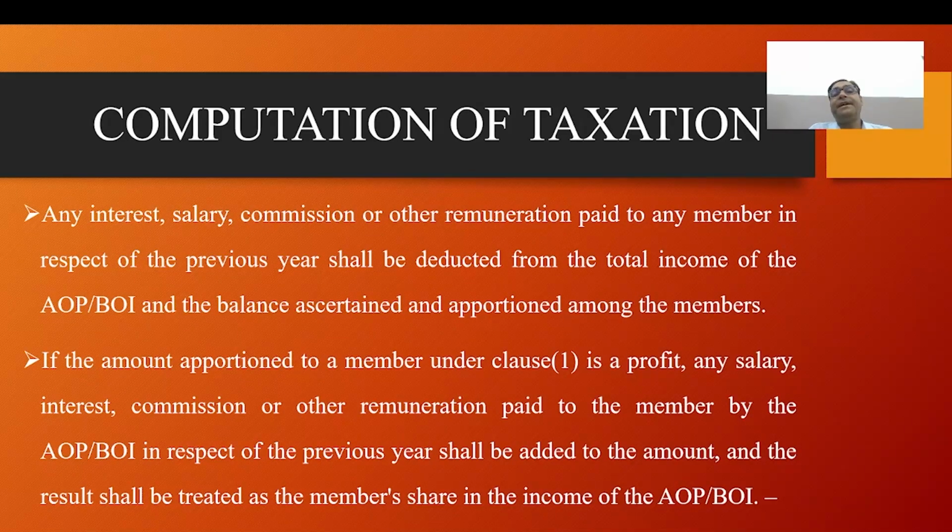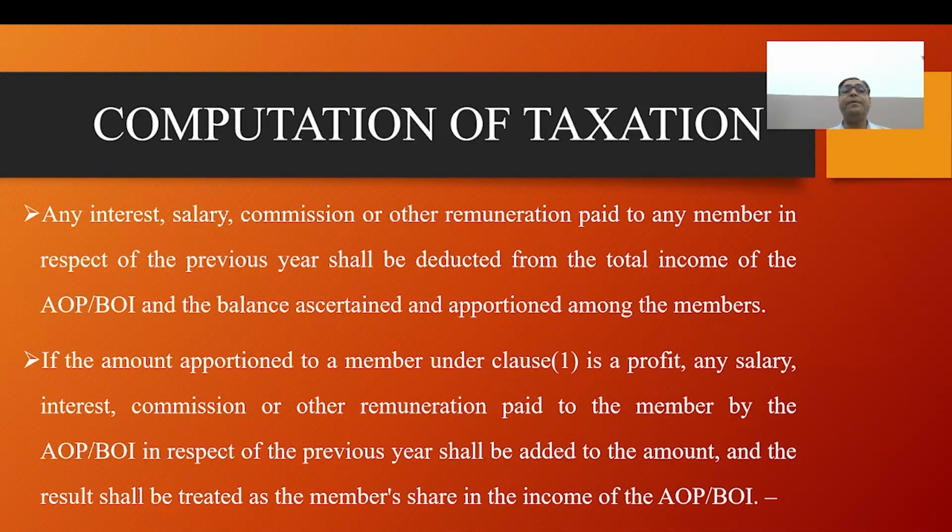If no income tax is chargeable on the total income of the association or body, the share of a member therein shall be chargeable to tax as a part of his total income, and no rebate will be allowed if tax has been paid by the association or body at normal rates.